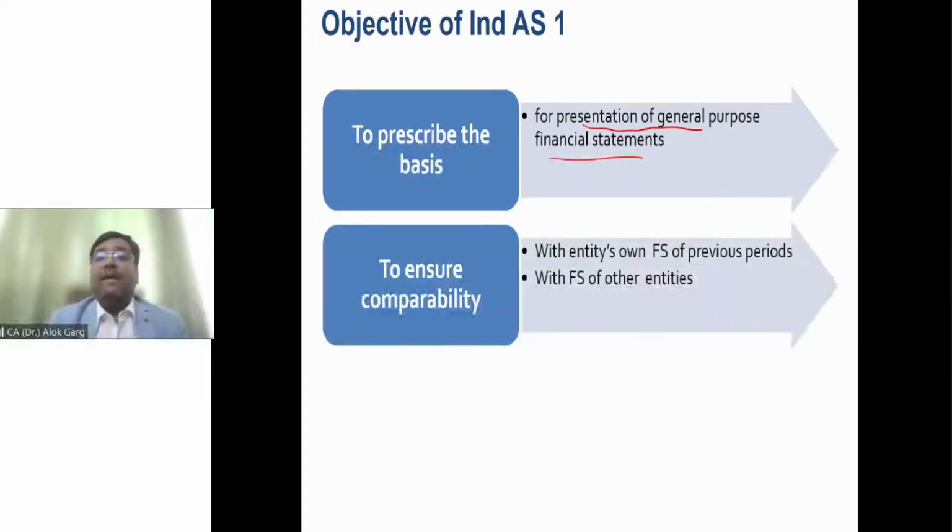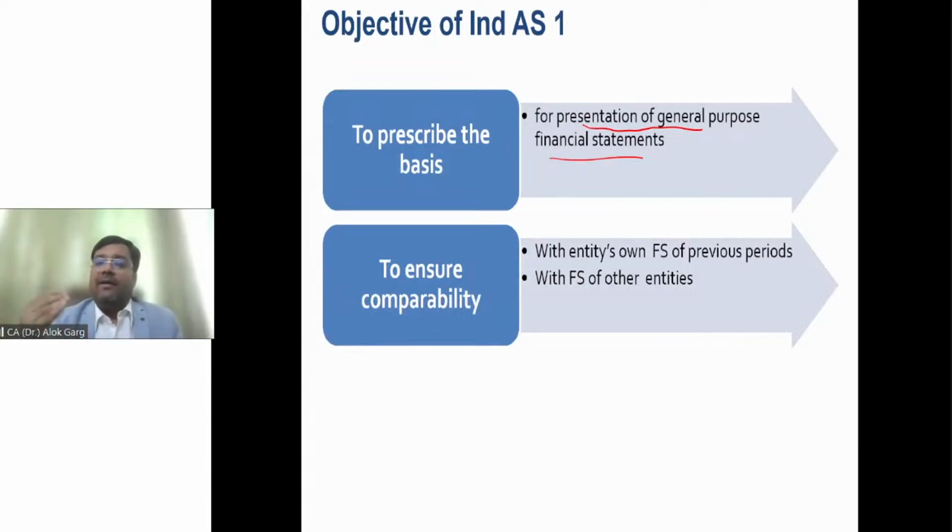To ensure comparability, this standard ensures comparability with the entity's own financial statement of prior period, because we are providing a comparative of 1 year. So this standard says that you have to apply consistent accounting policies. You have to make your presentation consistent, right? So this standard ensures that the entity's financial statement should be comparable with the previous financial statement, right?